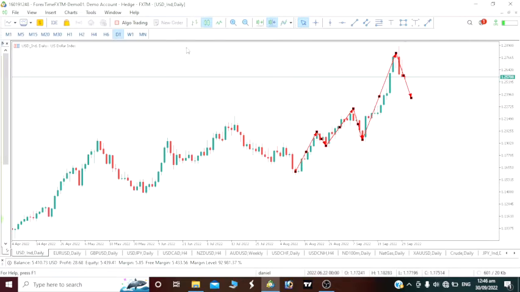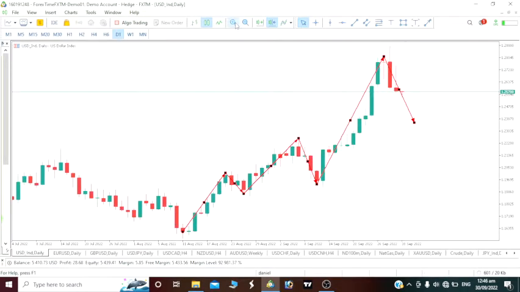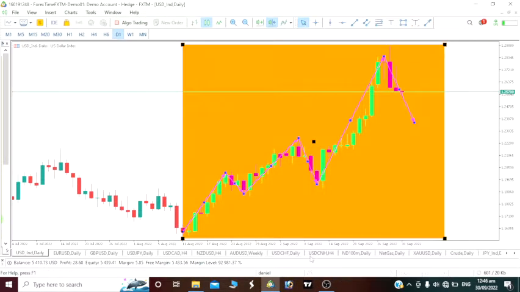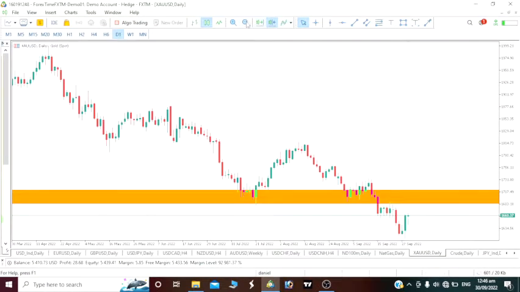Now take a look at this USD index. This is the USD index on the daily time frame. We can see this impulse movement, a bull run, right? You can see this movement, price is actually going up. You see that this movement also reflects on our gold itself on the daily time frame.